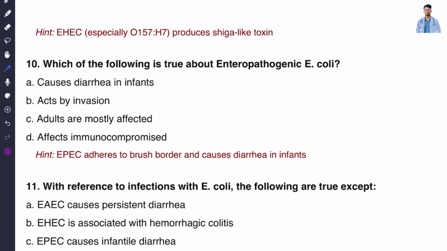Question number 10. Which of the following is true about enteropathogenic E. coli? The options are A, causes diarrhea in infants. Option B, acts by invasion. Option C, adults are most affected. Option D, affects immunocompromised individuals. The correct answer is A. Causes infant diarrhea.